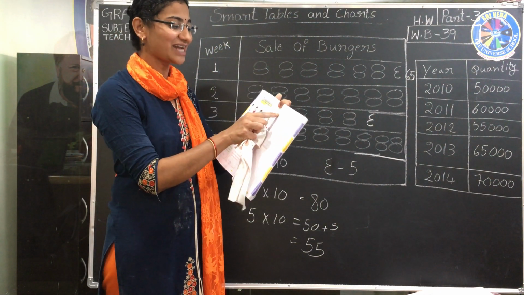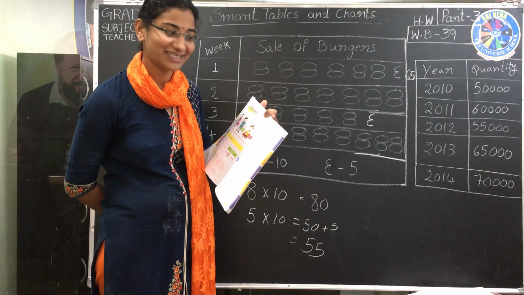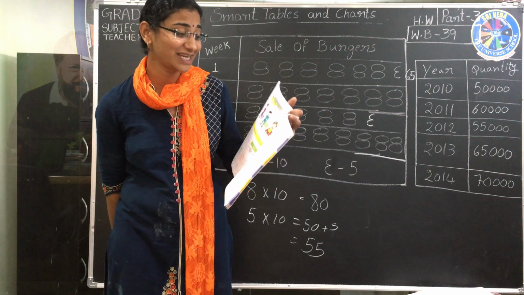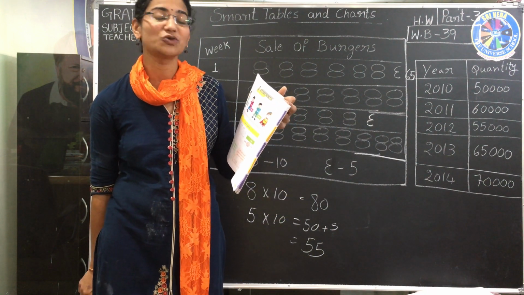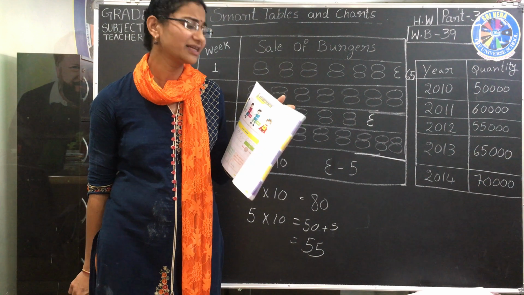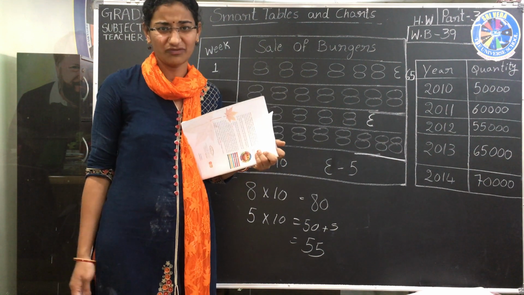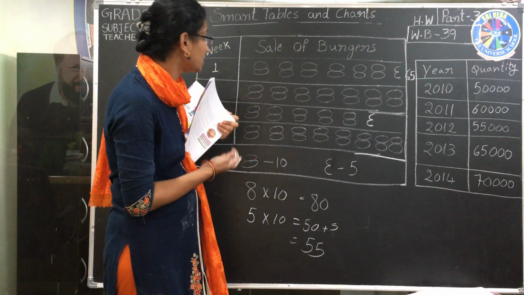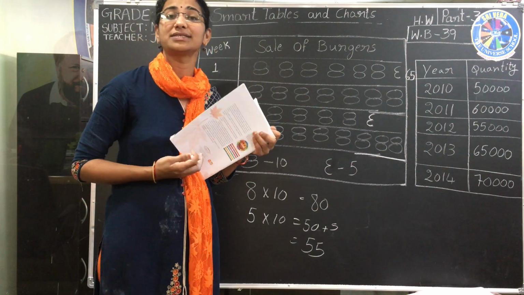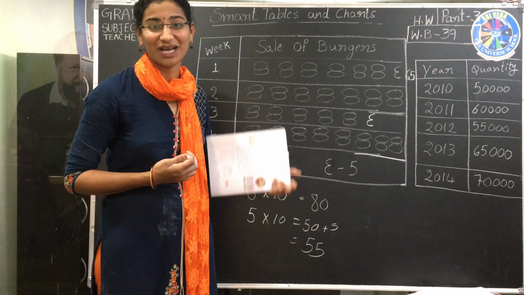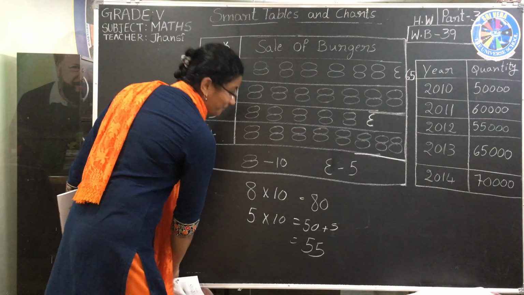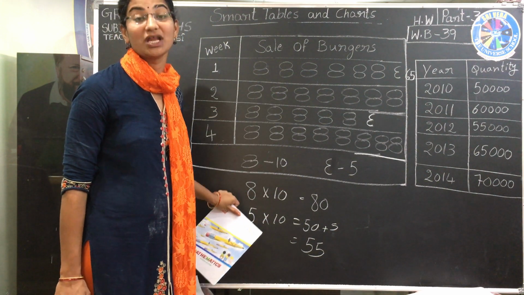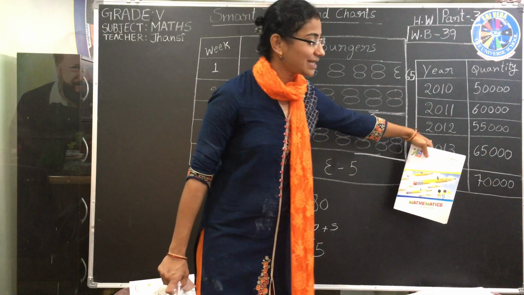Draw a pictograph to represent the data: the number of cars of a particular model produced in a year, in the years 2010, 11, 12, 13, 14. Any type of data we can write. We have written different types of apples, here sale of burgers, student marks, here production of cars. Till now they have given a pictograph and we collected the information. Now they have given a table.